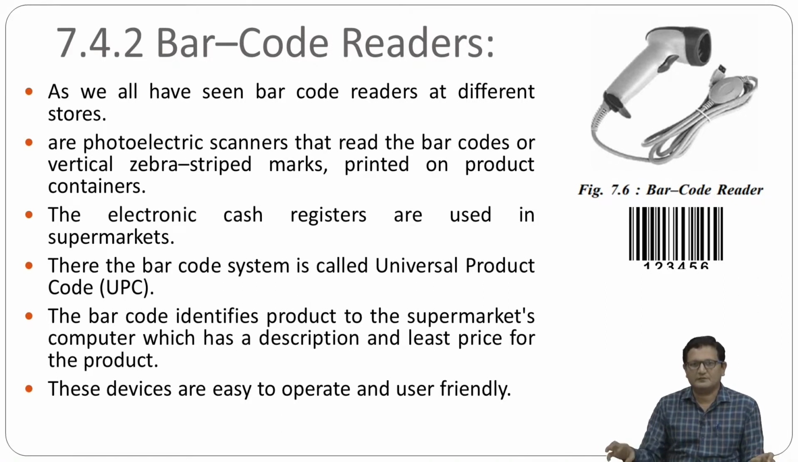Now in the shopping mall, there are databases, and once you have the product code, based on it you can get the product price, the company name, the product name, etc. from the database, right? So the barcode reader can be used in a shopping mall or in a library. Immediately you can scan the product or library book and get the information about that particular product or book very easily. So these are easy to operate and user friendly devices.